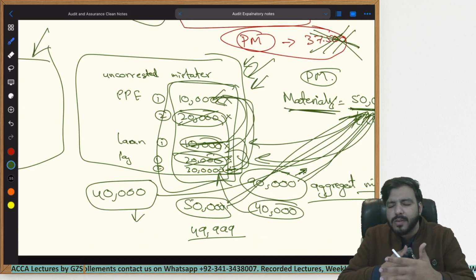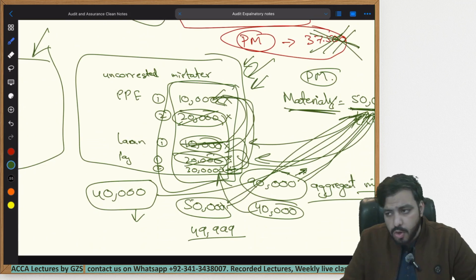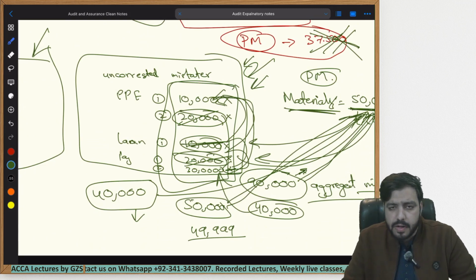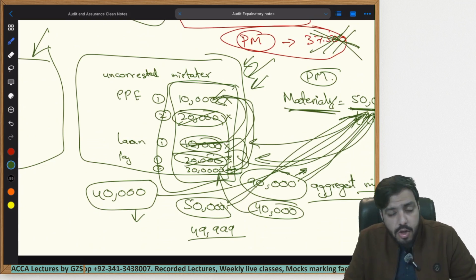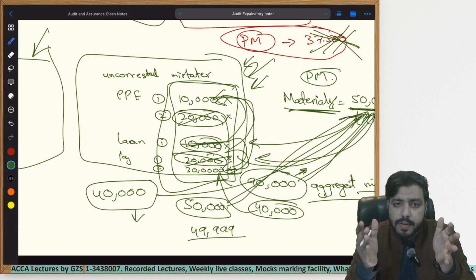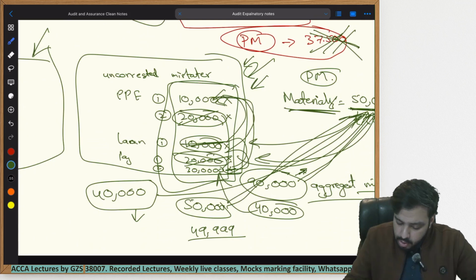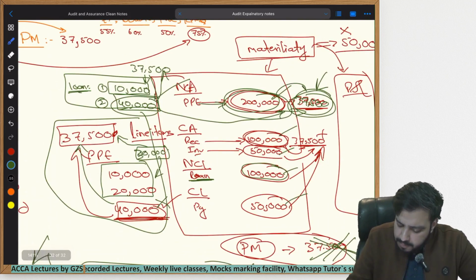You cannot rule out human error from within the audit field. Human errors happen within every single field. Even when planes are being developed, there is a chance of human error as well. That is why planes do crash, right? If there was no human error, why would planes crash? Human error is present in every single field. In order to reduce that human error in practical life as an auditor, whenever you are auditing one single line item, you always use performance materiality.